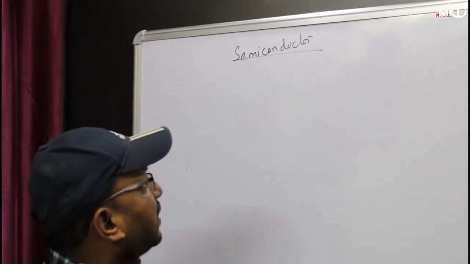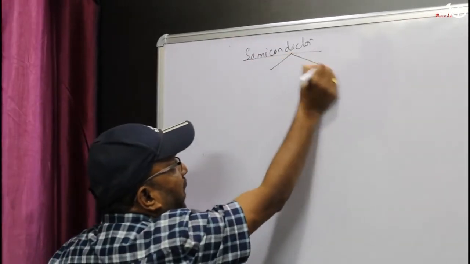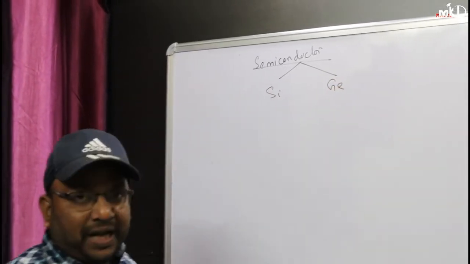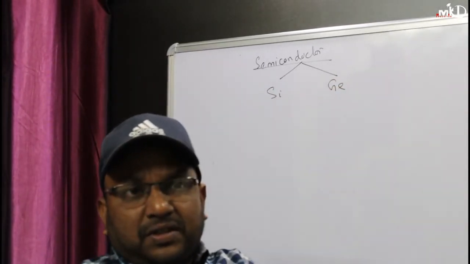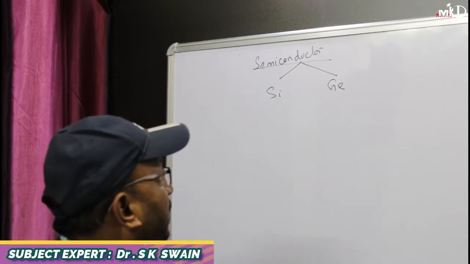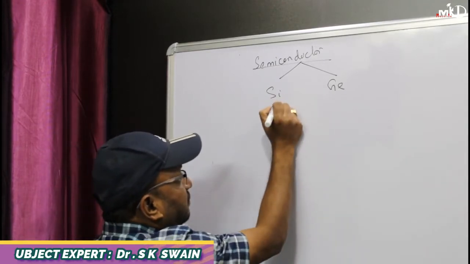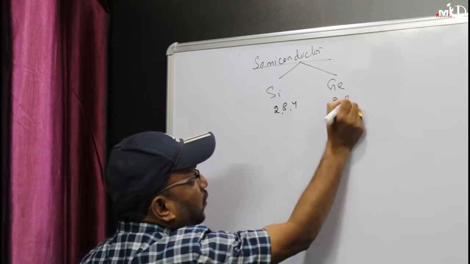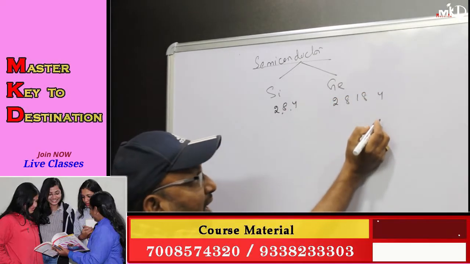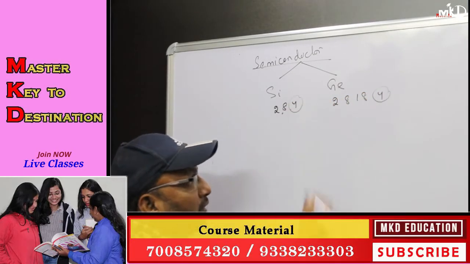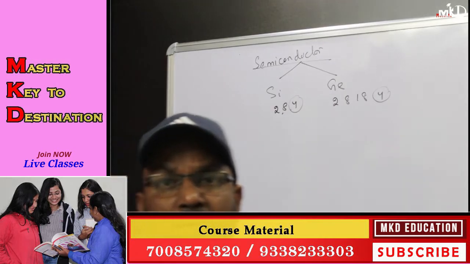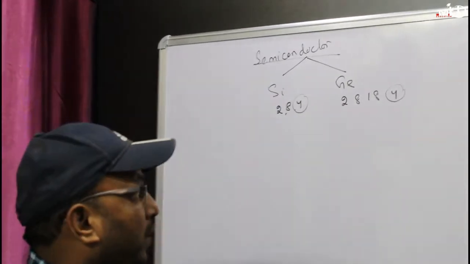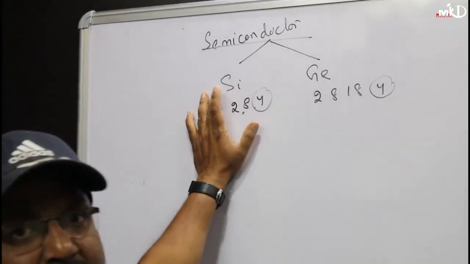Now in the semiconductor, two types of materials you can use. One is called silicon, one is called germanium. I have told you previously, either you take silicon or germanium. In case of silicon, the configuration is 2, 8, 18 and 4. So the valence electrons are equal to 4. In case of semiconductor, the valence electrons are exactly equal to 4.